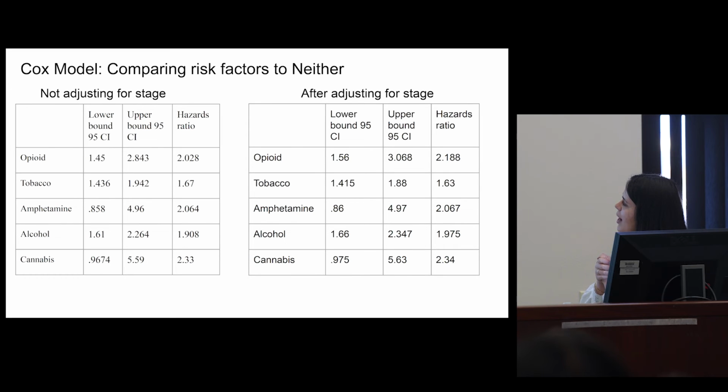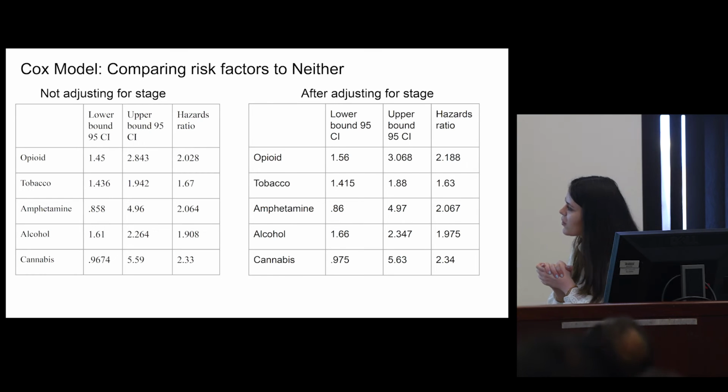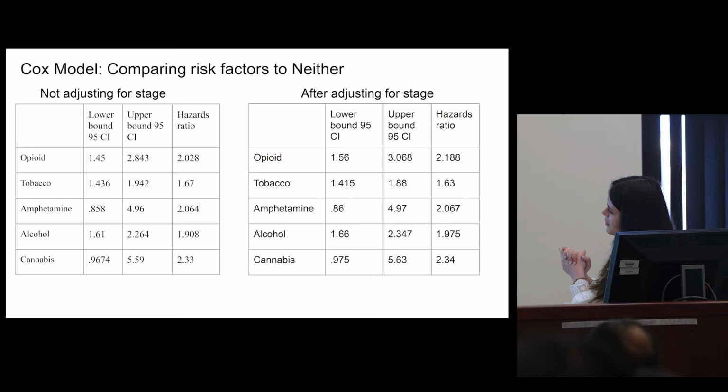Next, we're comparing risk factors to neither, and this is the meat, I would say, of this paper. So first, we can say that before and after adjusting for stage, amphetamine and cannabis were not a significant increased risk for cancer mortality. However, opioid, tobacco, and alcohol were. But it's important to mention here, before and after adjusting for stage, we see that opioid and alcohol have a higher hazard ratio than tobacco. And this might be possibly due to the fact that patients might have a more extreme form of abuse towards opioid and alcohol than compared to tobacco.